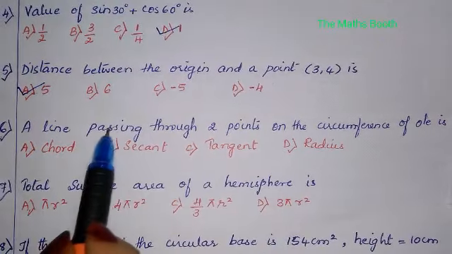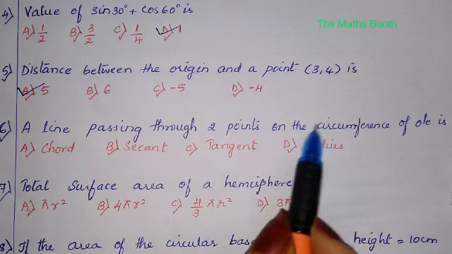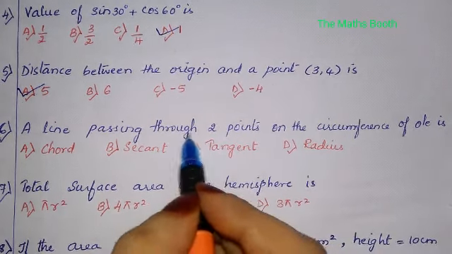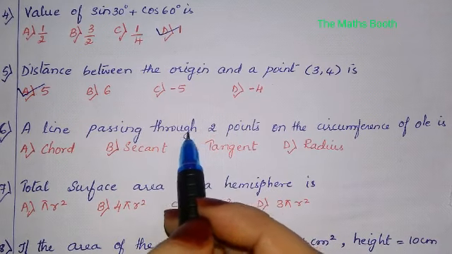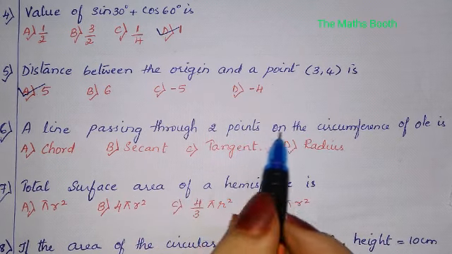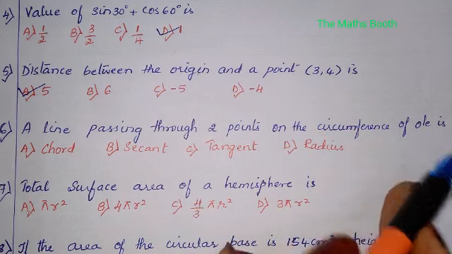Okay. A line passing through 2 points on the circumference of a circle is a secant.